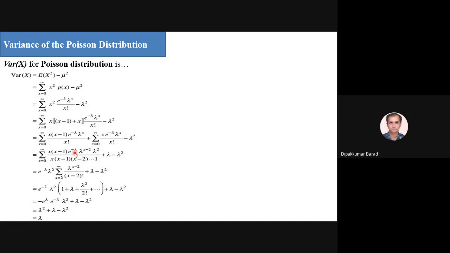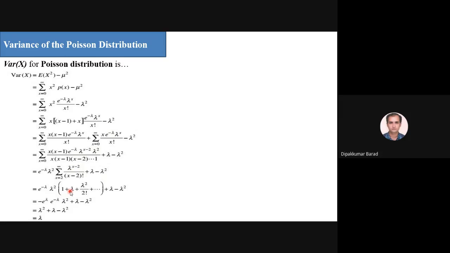And e raised to minus lambda and lambda square, which I have taken common outside as a constant. See here, the summation varies from x to infinity, so we can take this lambda square and e raised to minus lambda outside the summation. And lambda raised to x minus 2 upon x minus 2 factorial, plus lambda minus lambda square. Again, if I put x equal to 2, what do I get?